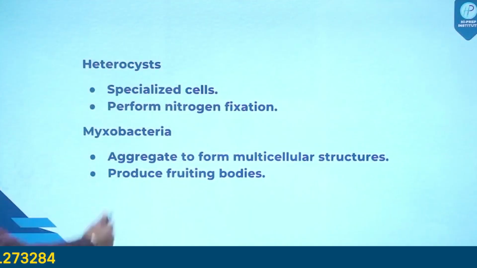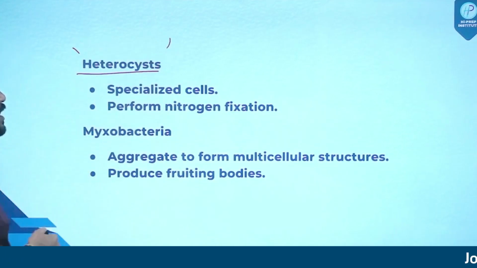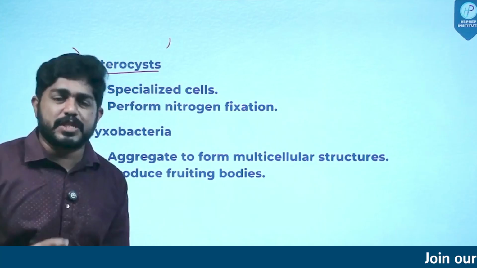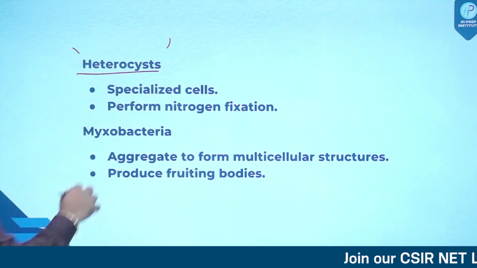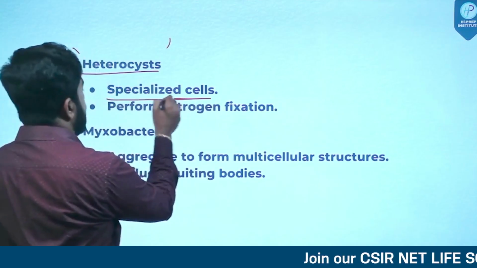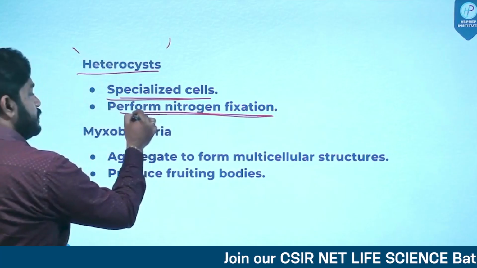Now let's come to a different word. This is called heterocyst. Have you heard about the word heterocyst? Some of you must have learned what heterocyst is. These are specialized cells which can perform nitrogen fixation.